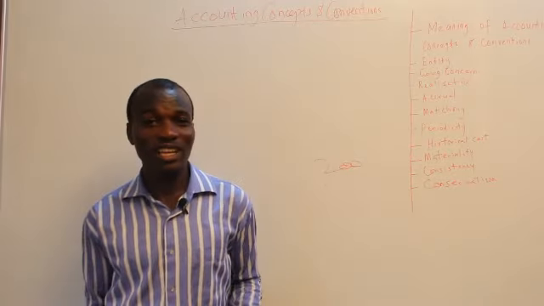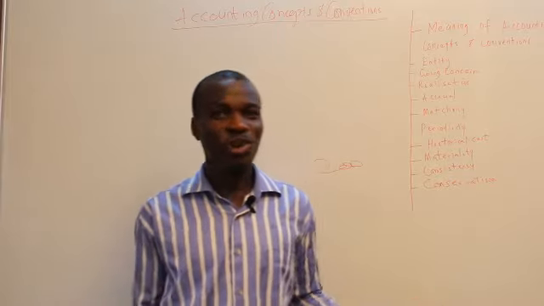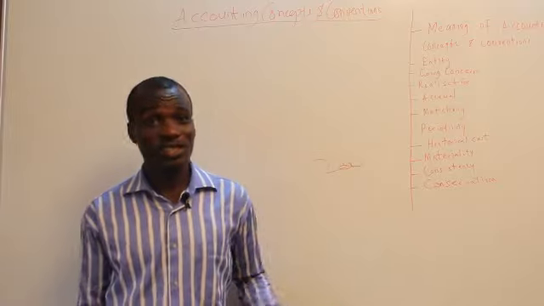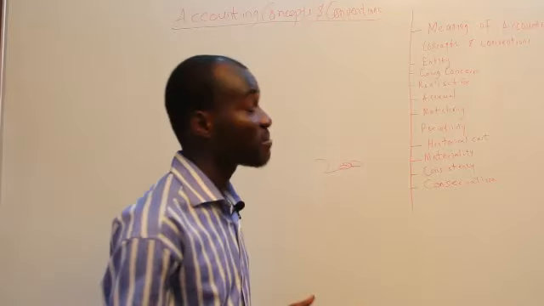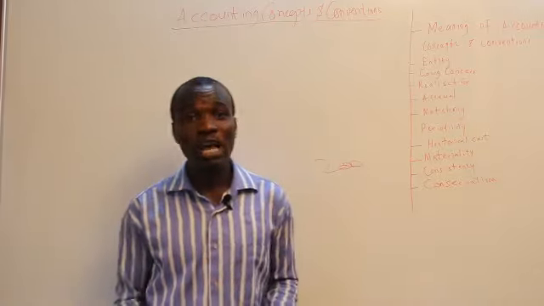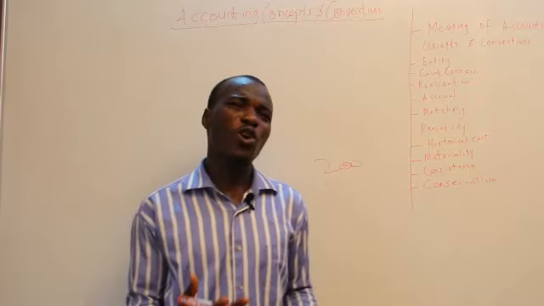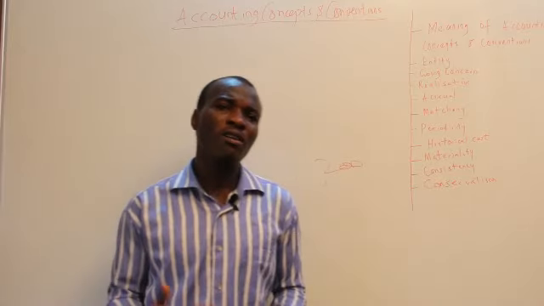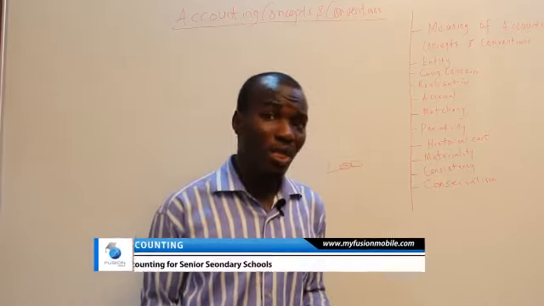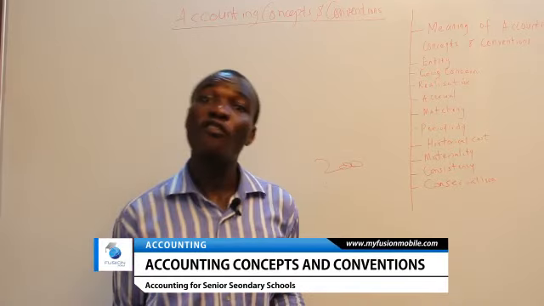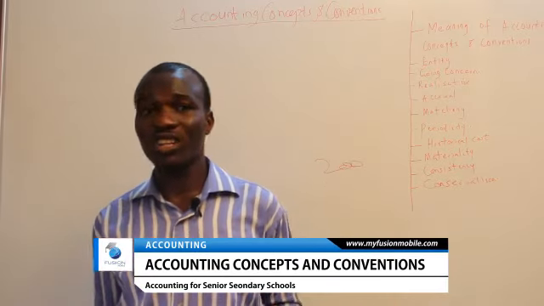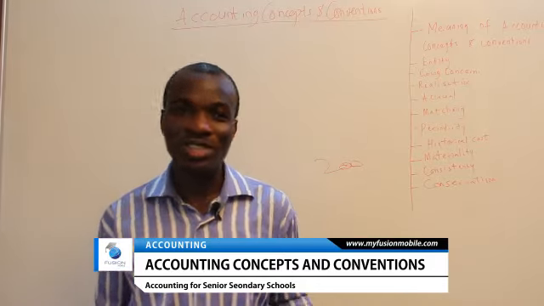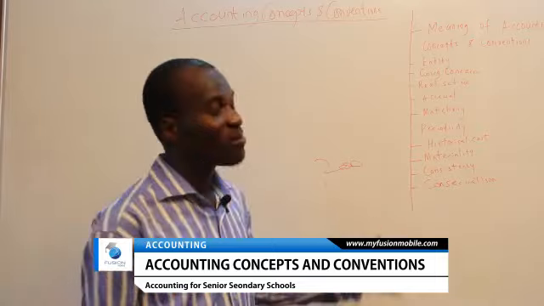So as an accountant, you should not aspire for profits. You should make provision for losses and expenses, that is, for liabilities. You shouldn't aspire to and overvalue your profits, but rather you have to undervalue the profit in the period. That means an accountant must be able to provide for all possible losses in the period, and should not make provision for all possible profits. You should make provision for losses and not anticipate profits in the period. That is what conservatism is telling an accountant.